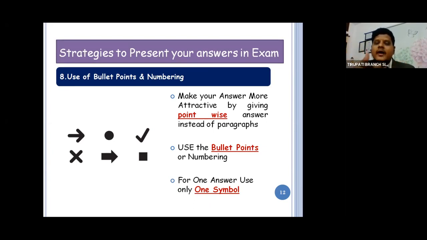Now, presenting your answer point-wise, you should use bullet points and numbering. These are the bullet points you can use: arrow marks, symbols. And don't turn it into a Rangoli competition in the examination.